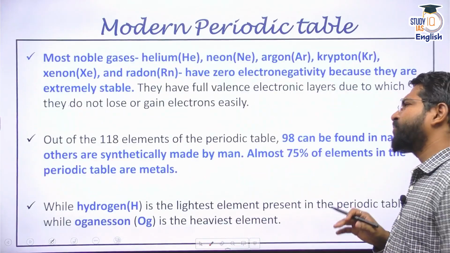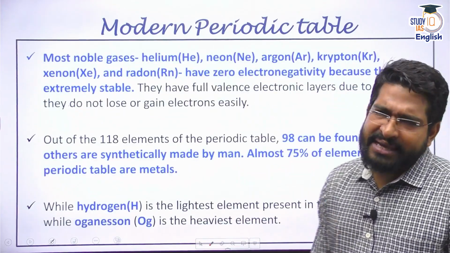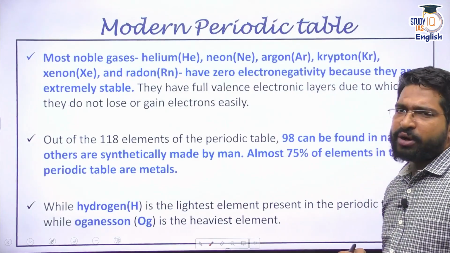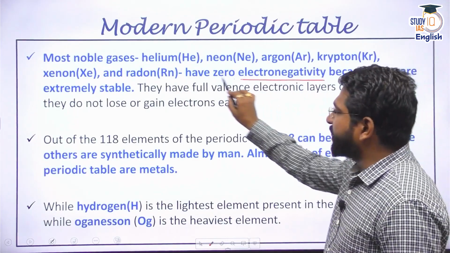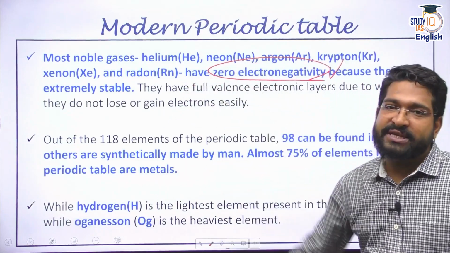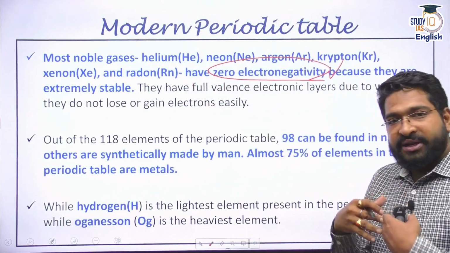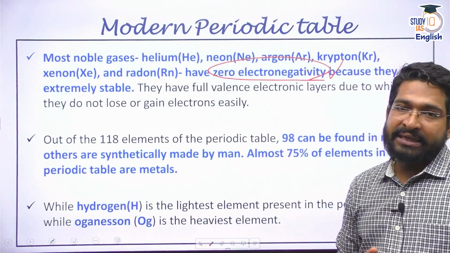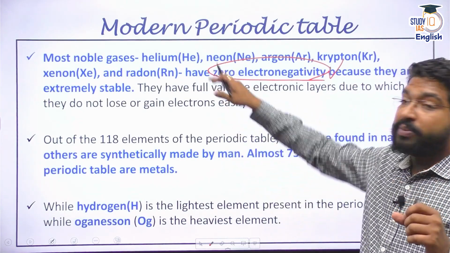Apart from that, let's look at some of the other things. The noble gases that we have, right? Helium, neon, argon, krypton, xenon, radon, right? They have zero electronegativity. That means they are extremely stable. They do not accept any electron. They do not lose any electrons. So they have achieved their octet. These are called noble gases.